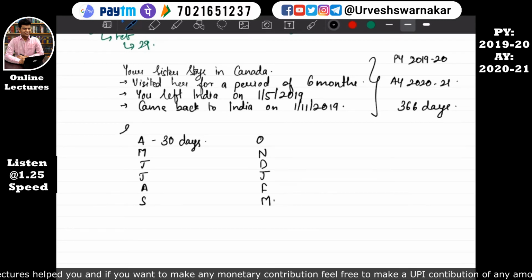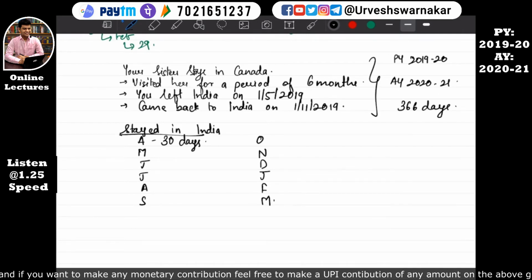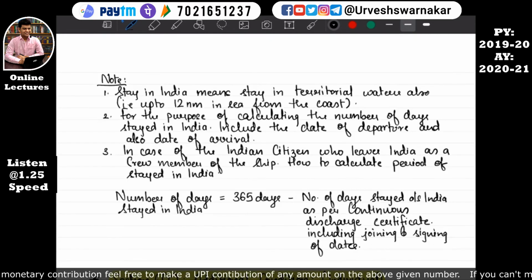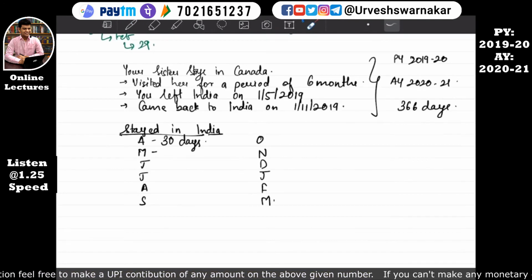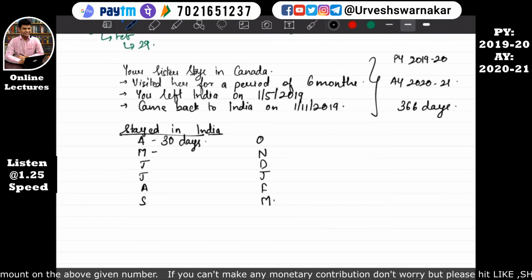So what we are calculating is days stayed in India. You left India on 1st May 2019. What our notes suggest is include the date of departure. When you left India was on 1st May 2019. That is the date of departure. So on 1st May you were in India, you took the flight on 1st May. The income tax department considers that if you have taken the flight on 1st May, that means on 1st May you were in India. That means the first one day you will be resident in India.